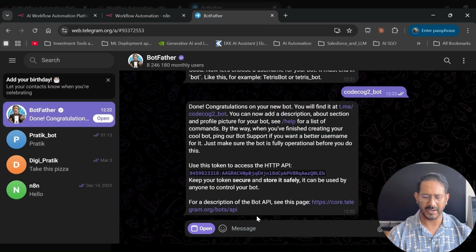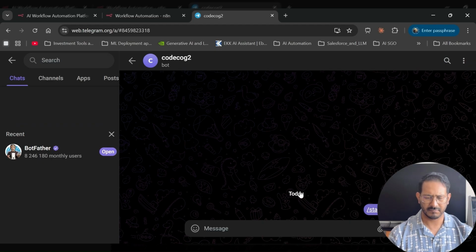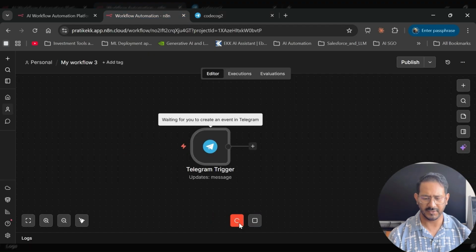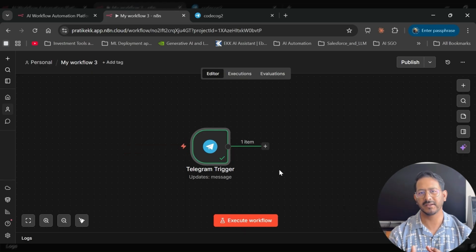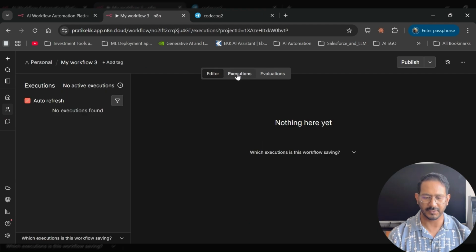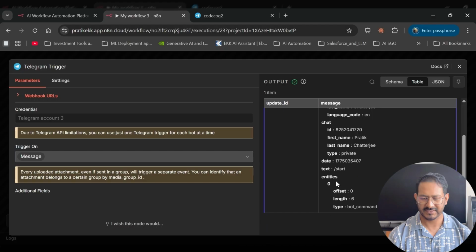So I'll go to click on this CodeCog bot, and we are in. So we'll type in, select the start, so there is a start, right? I should see the start. If I execute this, it has said successfully. How do I see whether this is successful or not? I'm not receiving anything, because I have not created any receiver for it. I'm just connecting a message that is coming from Telegram to this workflow. Okay, so I'll go to executions, and I see there is an execution available on the left hand side. And once I click on this, I can see slash start. So that means this message is coming.